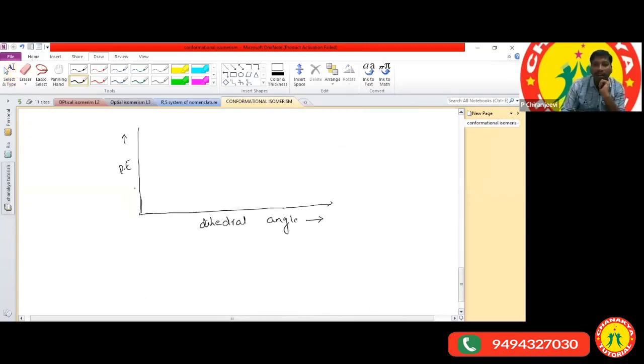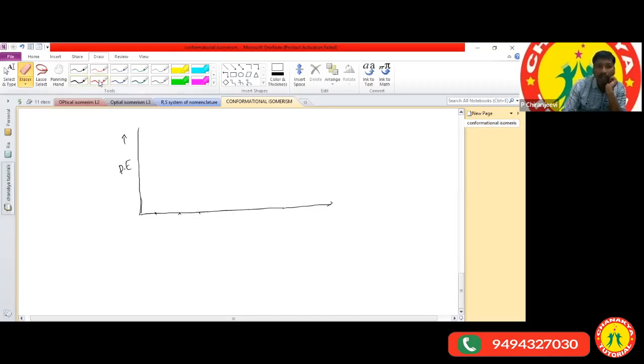We had taken dihedral angles of 0 degrees, 60 degrees, and 120 degrees.